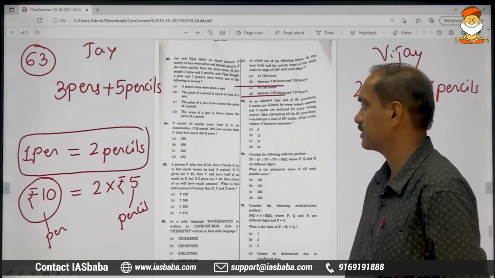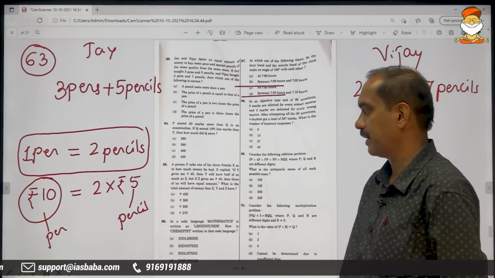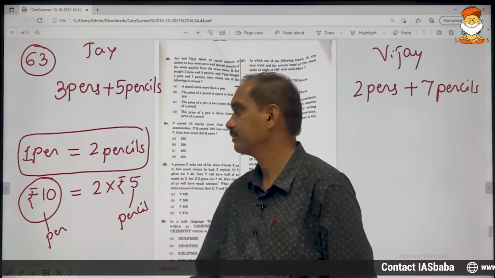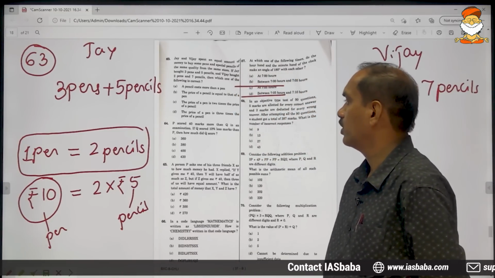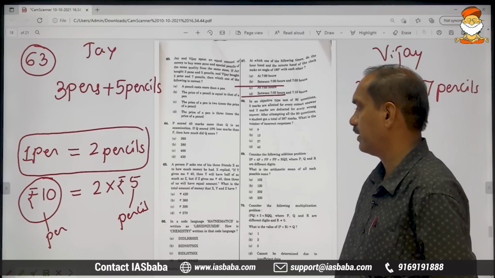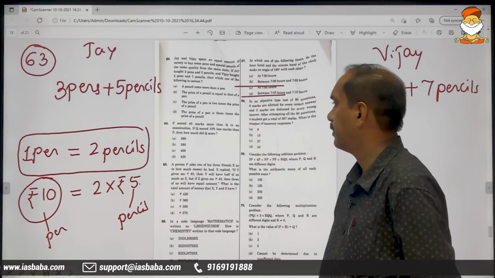Is it there in the options? The first option says a pencil costs more than a pen. Is the pencil costing more than the pen? No. Moving on to the second one, the price of a pencil is equal to that of a pen. The price of a pencil is of course not equal to that of a pen.